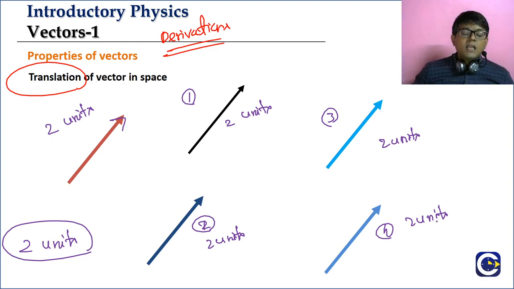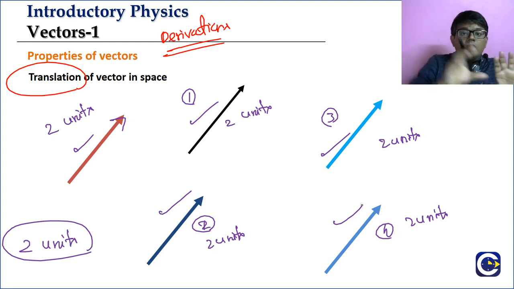I have drawn it here. Let us say student X, second student, third student is drawing here, fourth student is drawing here, but all of them are representing the same vector, right? All of them are representing what? Same vector. Now how do we see the relation between them in the diagrams? How do you see the relation?